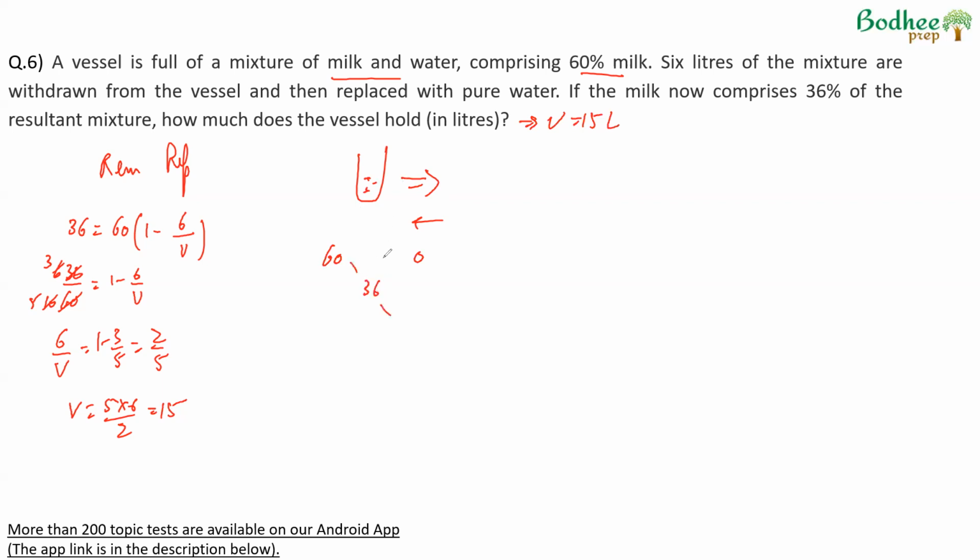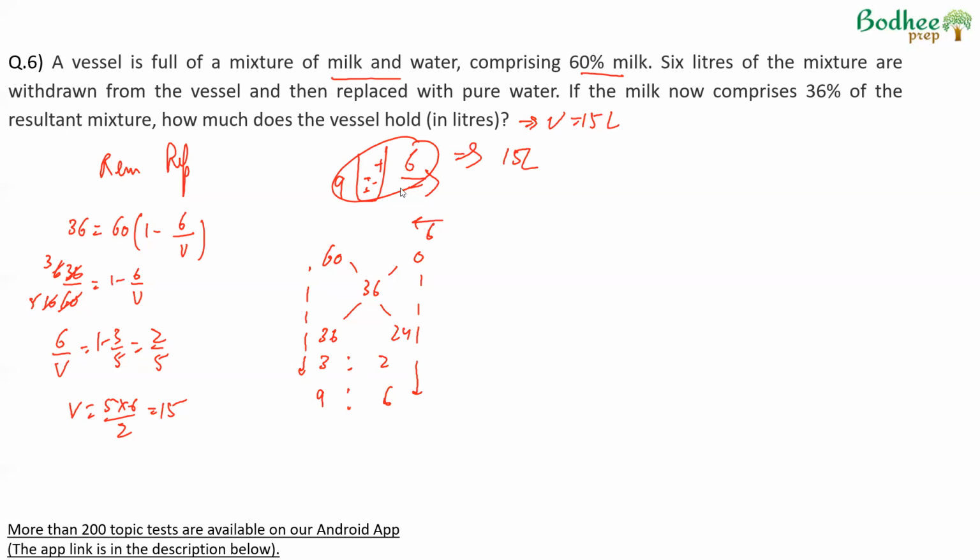So if we look at the difference here, it is 54, 24, and here it is 36. So the ratio is 3 is to 2. Since 6 liters of water was added, 2 threes are 6, so that means the amount of solution remaining will be 3 threes are 9. So 9 liters is remaining, 6 liters of water is added, that means 6 liters had been removed. So the initial volume will be 9 plus 6, which is 15 liters again.